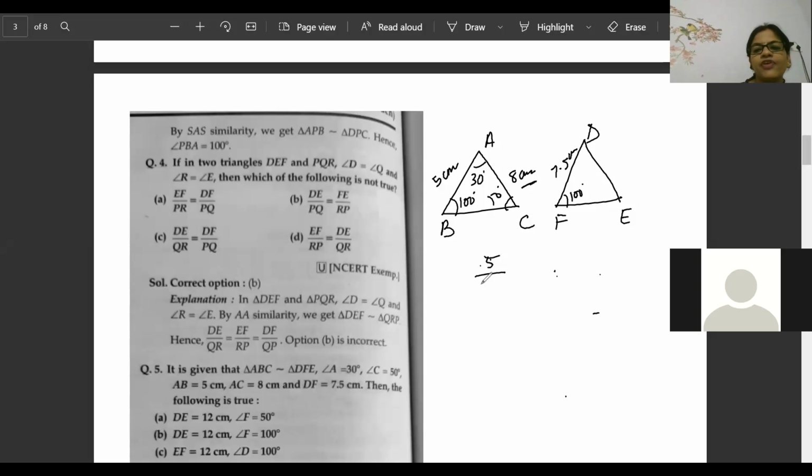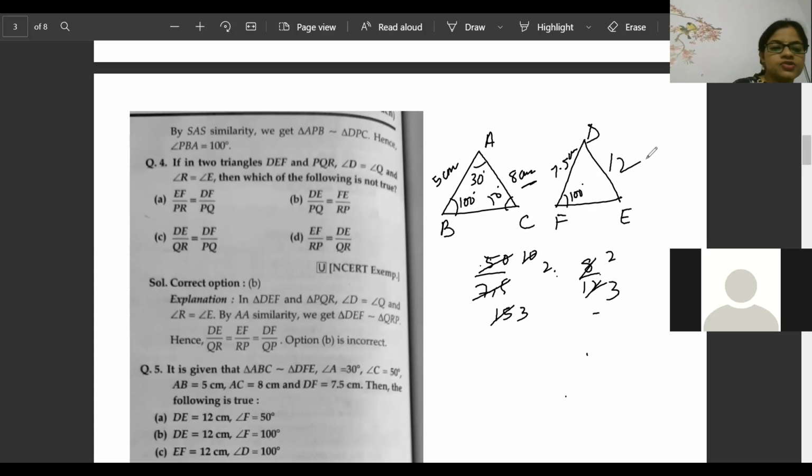So the ratio will go 5 by 7.5, which is 2 by 3. So 8 by 12 is also 2 by 3. So here 12 will be there. Okay, so the correct answer is B. Awesome, very good. It is approximately 12, not the exact value. Yeah, approximated 12 we will be checking. Correct only it is coming now.